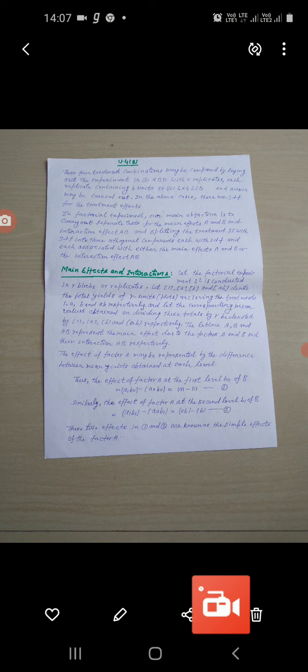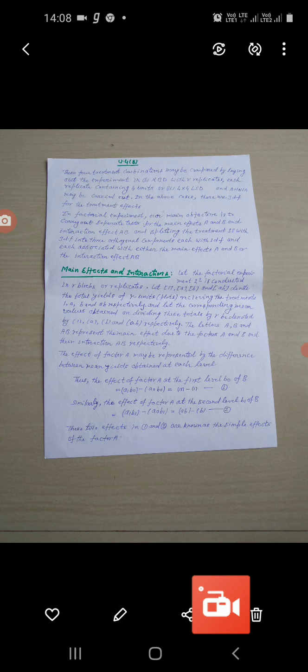For example, 2 to the power 3 experiment means an experiment with 3 factors and each factor at 2 levels. Similarly, 3 to the power 2 experiment means an experiment with 2 factors and each at 3 levels.